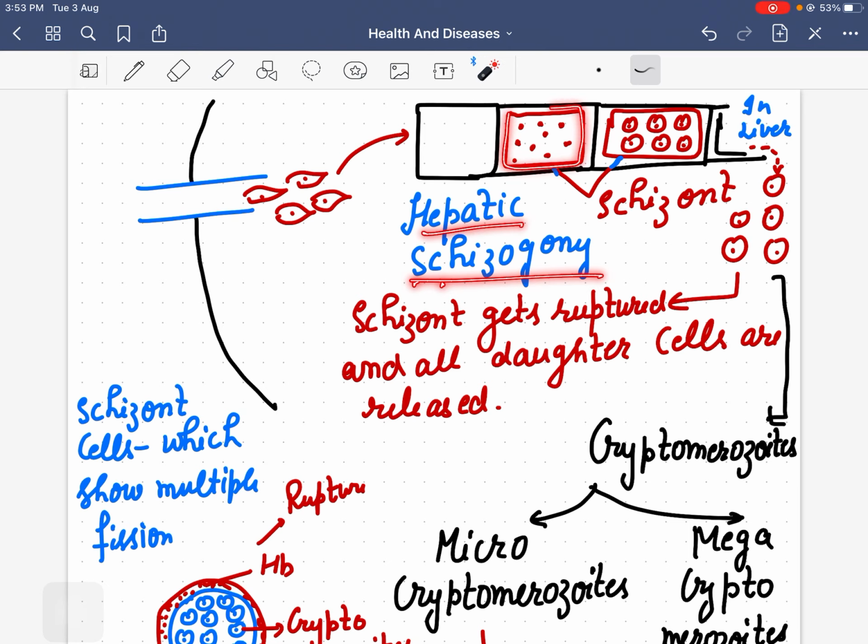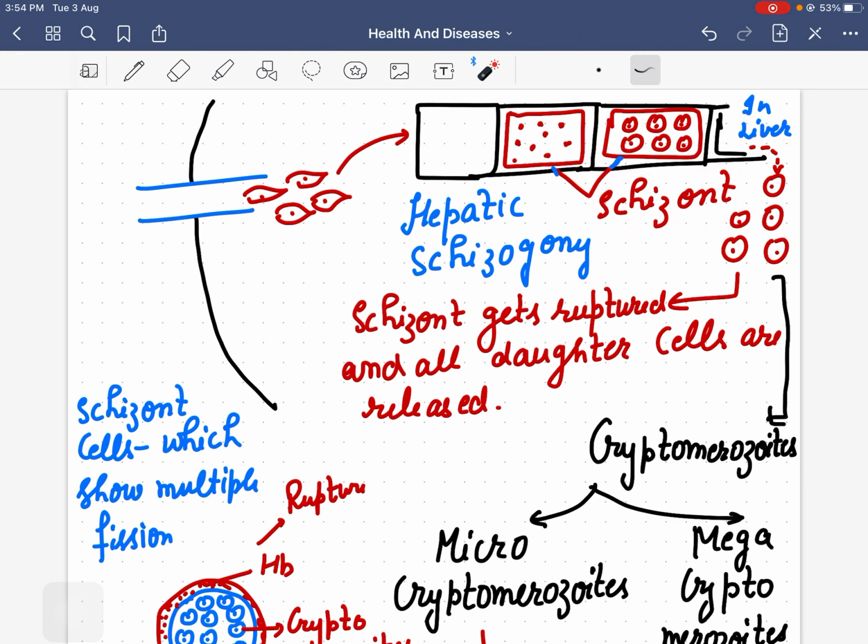So here one sporozoite cell becomes larger, divides, and then the cell bursts. These cells are called schizont cells. Schizont cells are those cells which undergo multiple fission. So when sporozoite cells undergo multiple fission, they become schizonts.